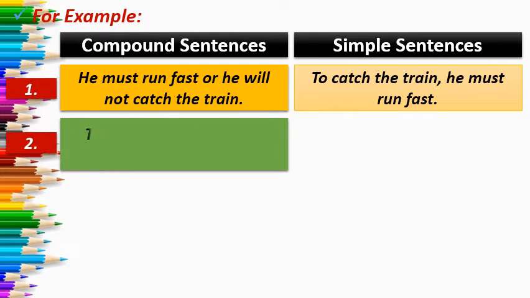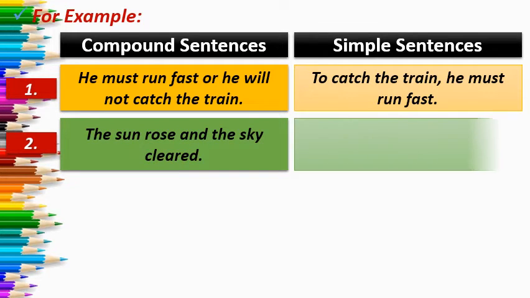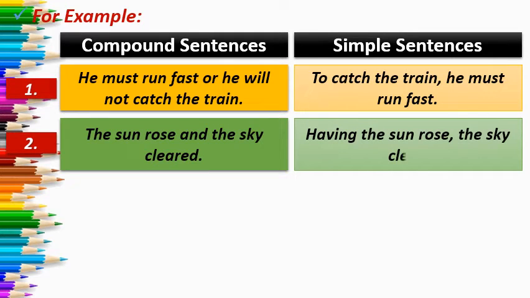Now the second one is, the sun rose and the sky cleared. So the simple sentence will be, having the sun rose, the sky cleared. As we have used a participle here, in the first sentence we used an infinitive. So when we have to join two ideas to make a simple sentence, what can we do? We can use an infinitive, a participle, or a gerund, and one complete single idea, by combining two independent clauses.